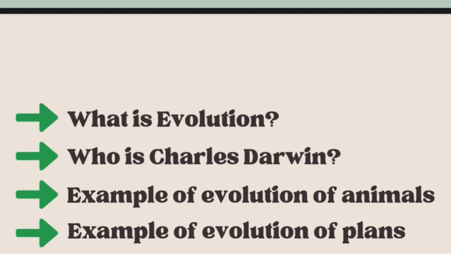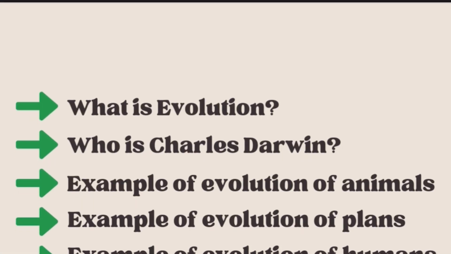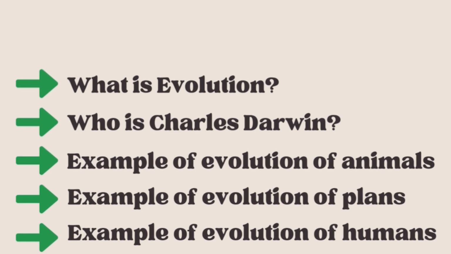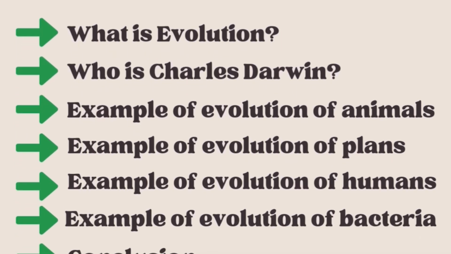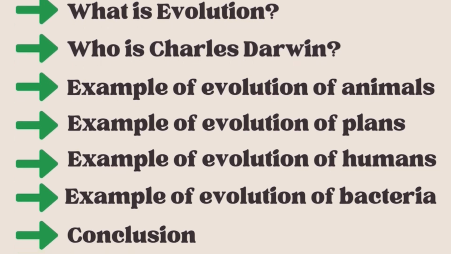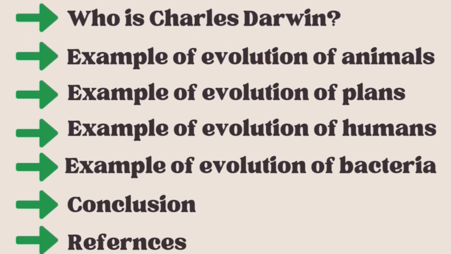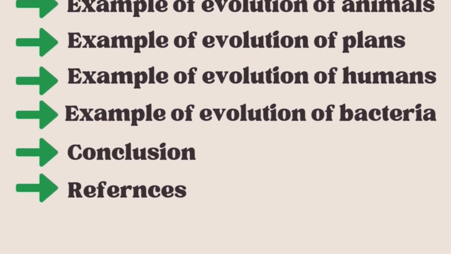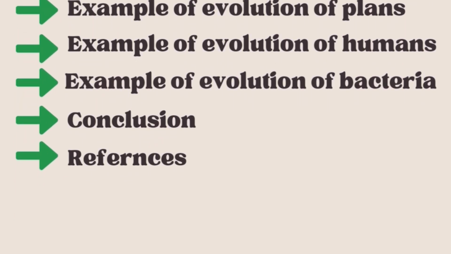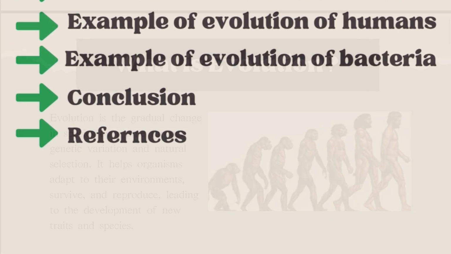Today we will present about the evolution of the creatures. First, this is our table of contents. First one is what is evolution? Second one is who is Charles Darwin? Third one is example of evolution of animals. Fourth is example of evolution of plants. Fifth is example of evolution of humans. Next one is example of evolution of bacteria. Next is conclusion, and finally is references.